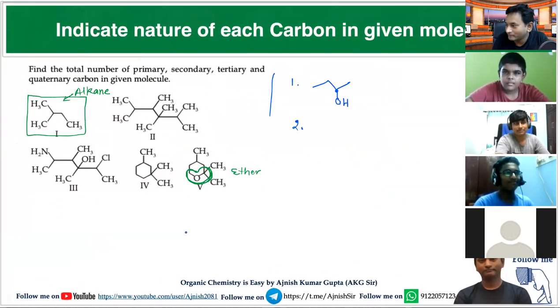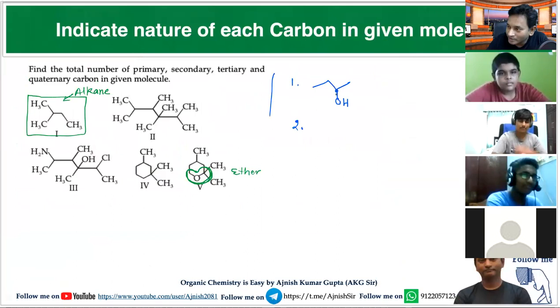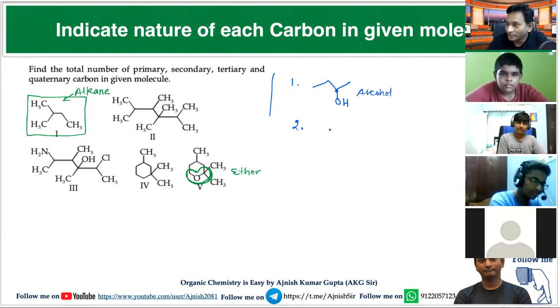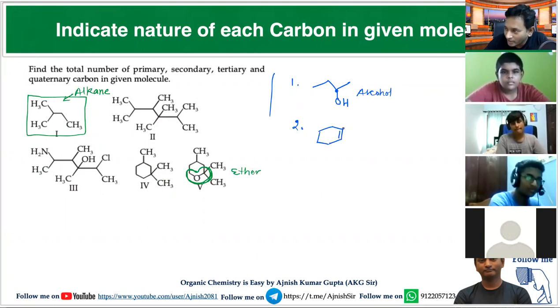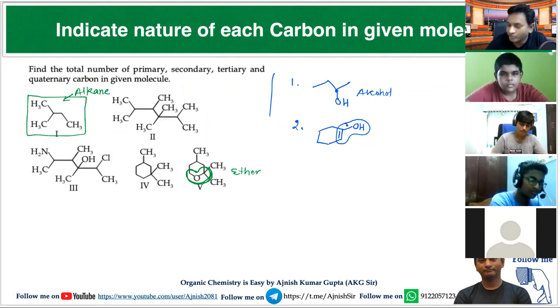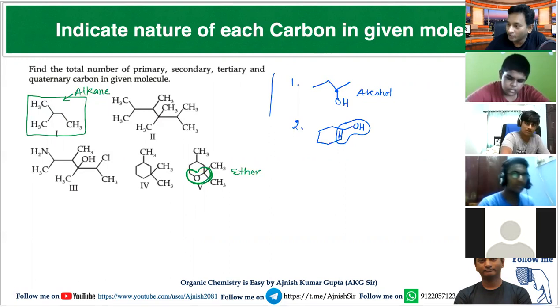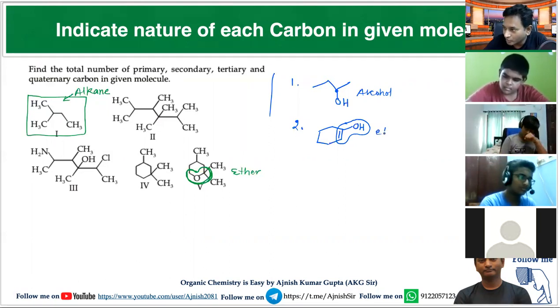Now, think for the attachment. When a single bonded carbon is attached with OH, this is called alcohol. Think for this molecule: a 6-membered ring, but here a carbon-carbon double bond is present, and on this double bond I am attaching OH. What is the functional group present in this molecule? Enol. Very good, because a carbon-carbon double bond is attached with OH.